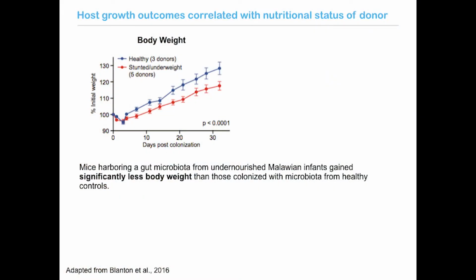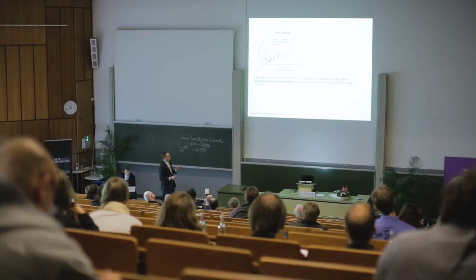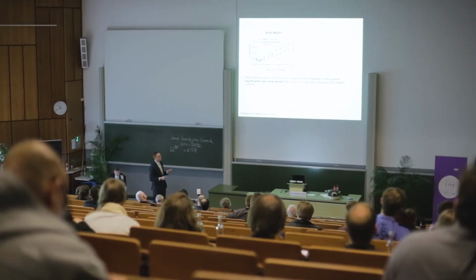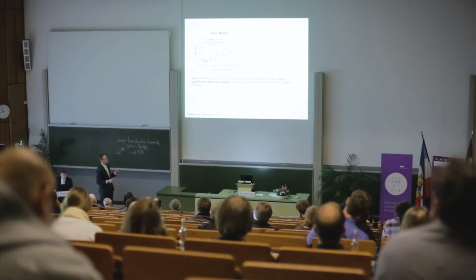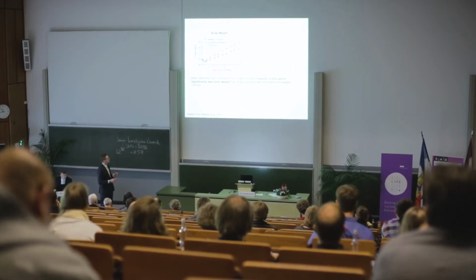So the growth trajectories of the two groups are plotted here. On the x-axis is time, days after an introduction of the microbial community, and on the y-axis is the increase in weight normalized to the start when we introduced microbes for the first time. And what you can see is that mice that harbored a microbiota from a stunted or an underweight donor gained significantly less weight over time than those that harbored a healthy infant's gut microbiota.